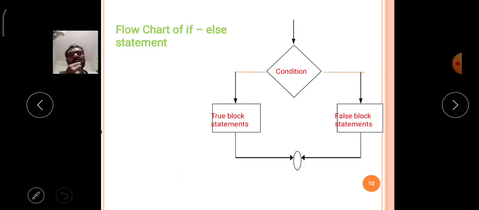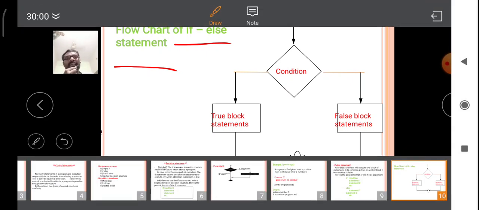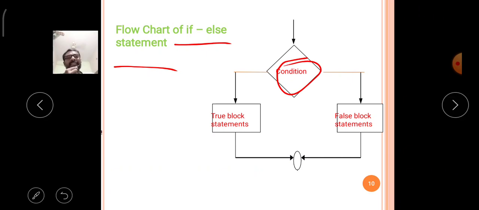Then comes the flowchart of the if else statement. Flowchart means the pictorial representation of the behavior of the if else statement in the program. Now here, it verifies the condition. If the condition is true, then it will execute the true block and omit the false block, that means the else block, then comes to the stop, that means the bottom of the if else.